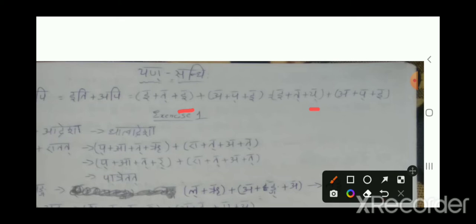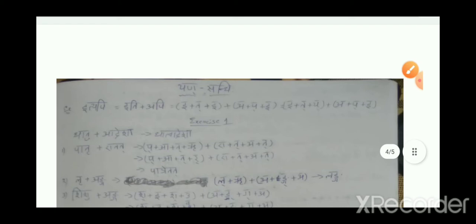What is the final form? Now don't look at the previous one, only look at this form. Based on this form, we will write the final form. Here api will remain the same, and here it plus yakara plus a. So itya, ityapi. The final form is ityapi.